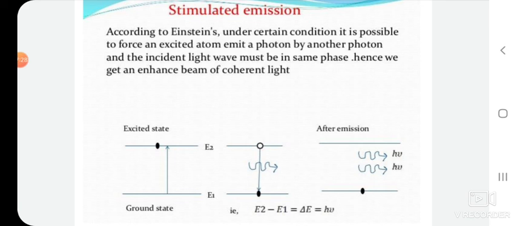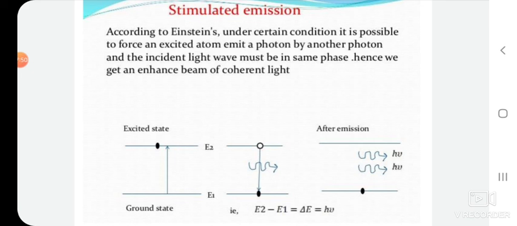It means what? An atom is present in an excited state. It is stable, but by inserting some amount of energy h nu, that energy collides with the excited state atom.